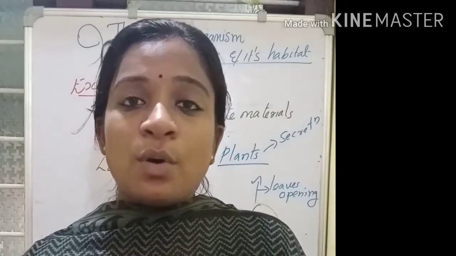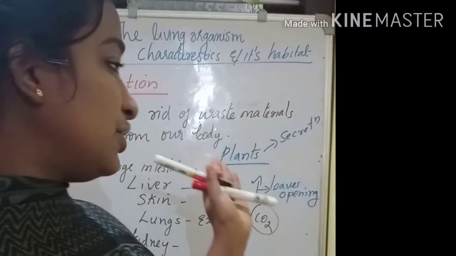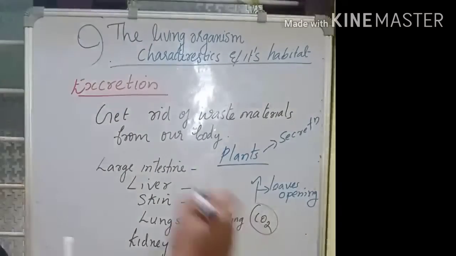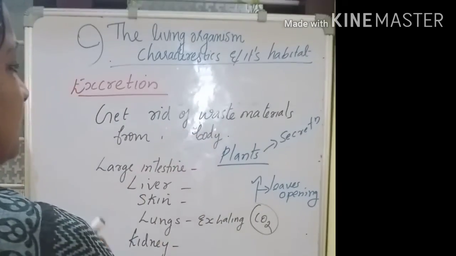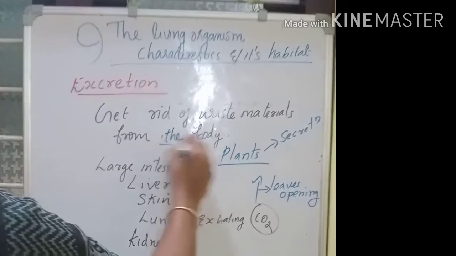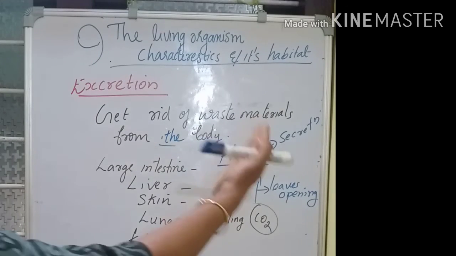So all living organisms excrete. Excretion means getting rid of waste material from the body. It takes place in different ways.